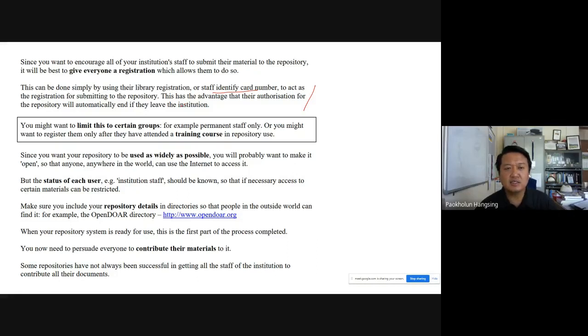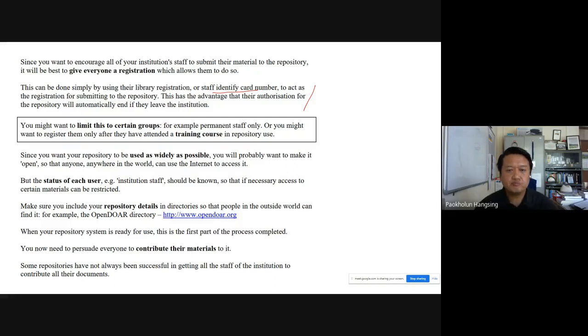The moment their identity card is invalid, because they have left the institution, retired from it, or for some other reason are no longer a member, the registration will automatically terminate. So sometimes they link with the identity card provided by the institution in such a way that at the time of the expiry of the identity card, the membership also terminates. So this is one way of doing it.